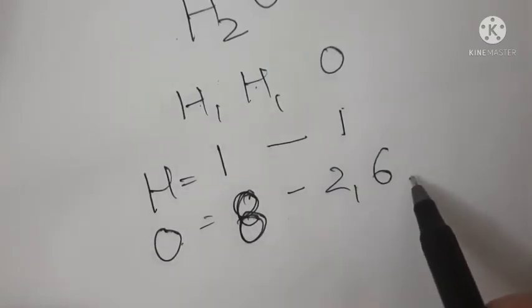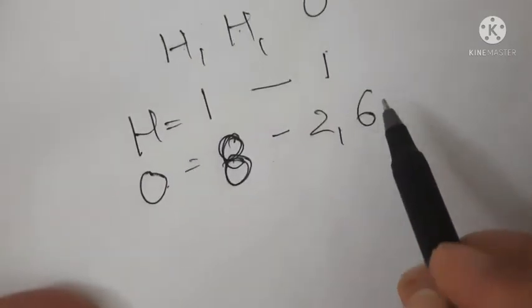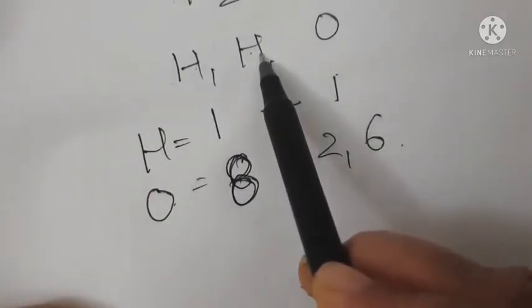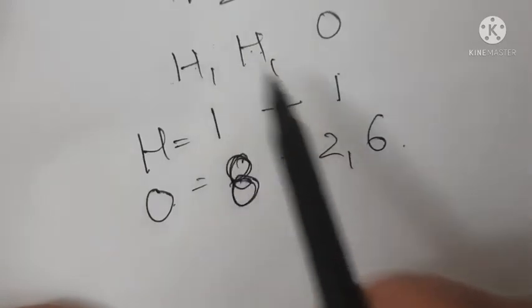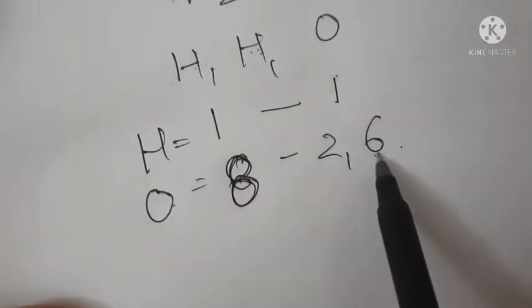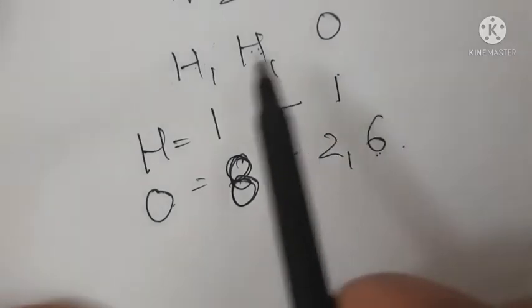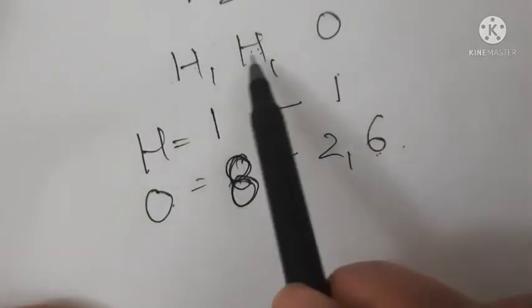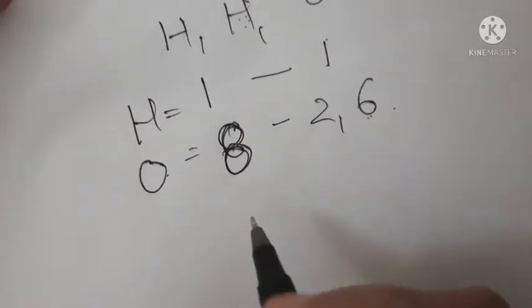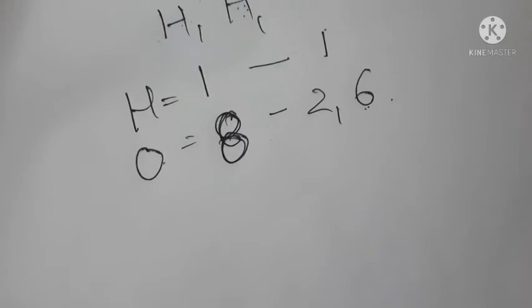So oxygen will share its electrons with these 2 hydrogens, and each hydrogen will share 1 electron with this oxygen. So it needs 2 electrons, and it will get these 2 electrons from these 2 hydrogens by sharing. It's very easy. I will just show you this.